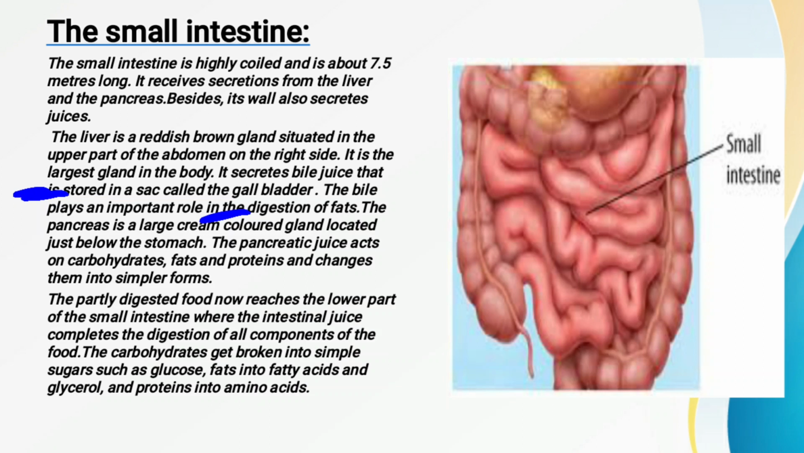So first of all, what is the liver? The liver is the largest gland. This you have to keep in mind. And the color of the liver is what? It is a reddish brown color gland. And where is it situated? It is situated on the upper part of the abdomen on the right side.